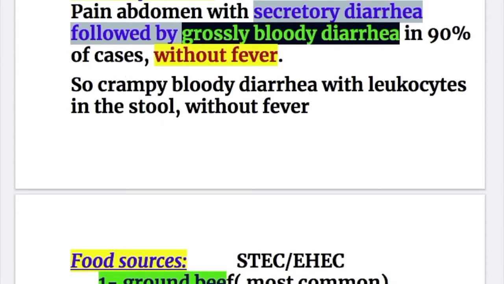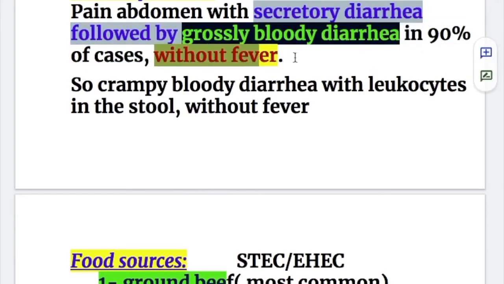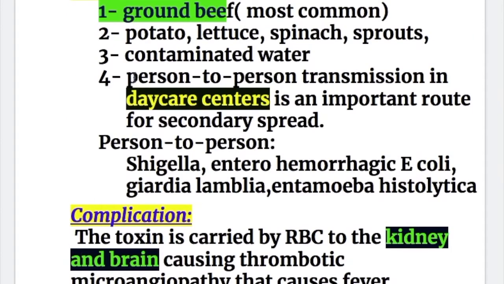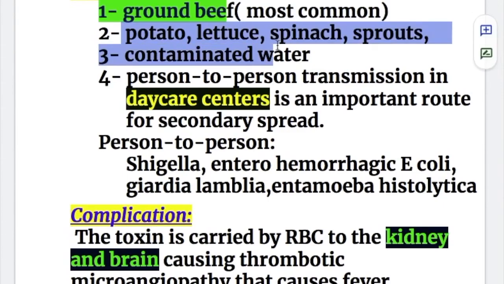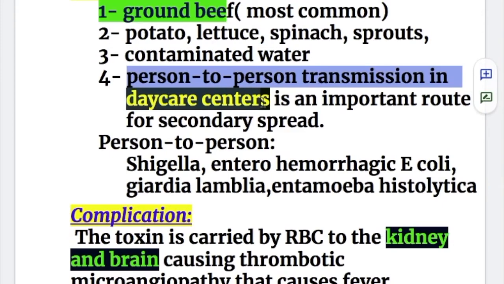Clinical features of Enterohemorrhagic E. coli: pain abdomen with secretory diarrhea followed by grossly bloody diarrhea in 90% of cases, and there is no fever in the enterohemorrhagic type. So crampy bloody diarrhea with leukocytes in the stool without fever. The food sources for the enterohemorrhagic type are: number 1, ground beef, which is most common; number 2, potato, lettuce, spinach, sprouts; number 3, contaminated water; number 4, person to person transmission in daycare centers is an important route for secondary spread.